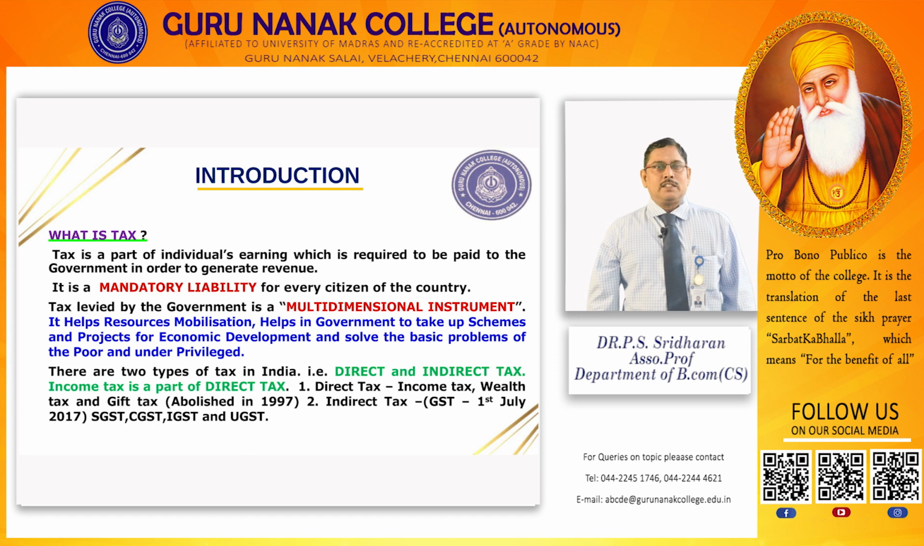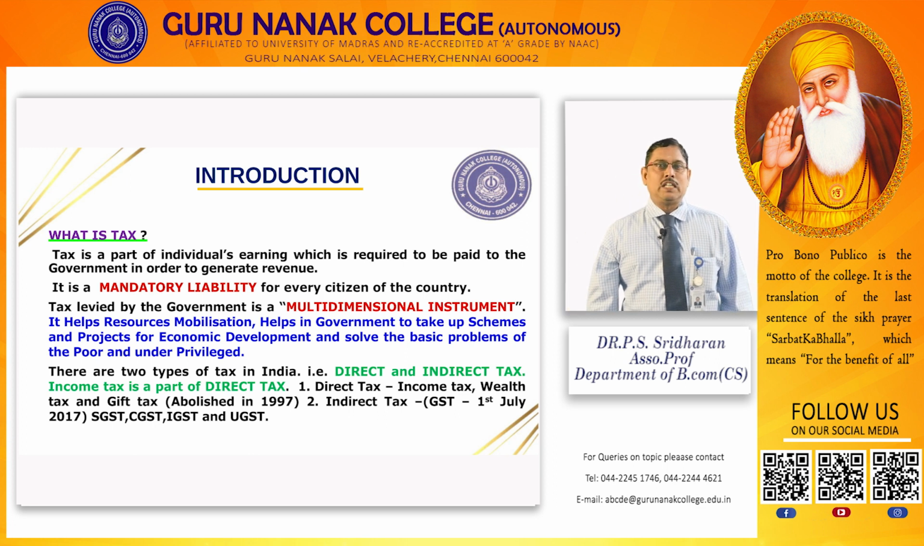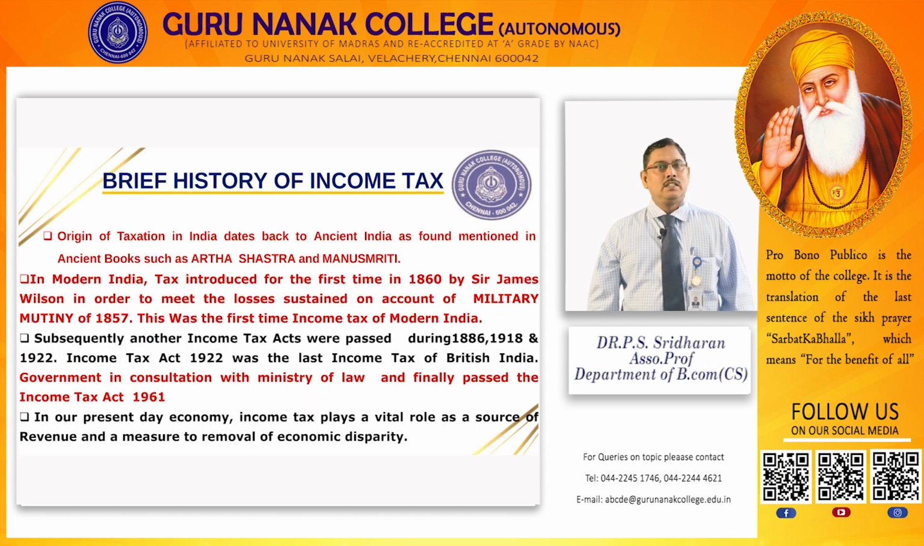The types of taxes: direct tax and indirect tax. Income tax, wealth tax, and gift tax come under direct tax. In the year 1997, wealth tax was abolished, and under indirect tax, the GST was introduced on 1st July 2017. There are 4 types of GST, that is CGST, SGST, IGST and UGST.